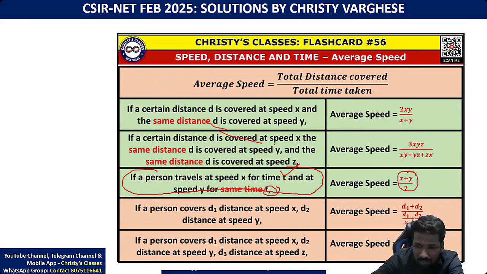Time same है तो first speed plus second speed by 2 use कर सकता है. Time same नहीं है तो you have to use 2 times first speed into second speed divided by first speed plus second speed.